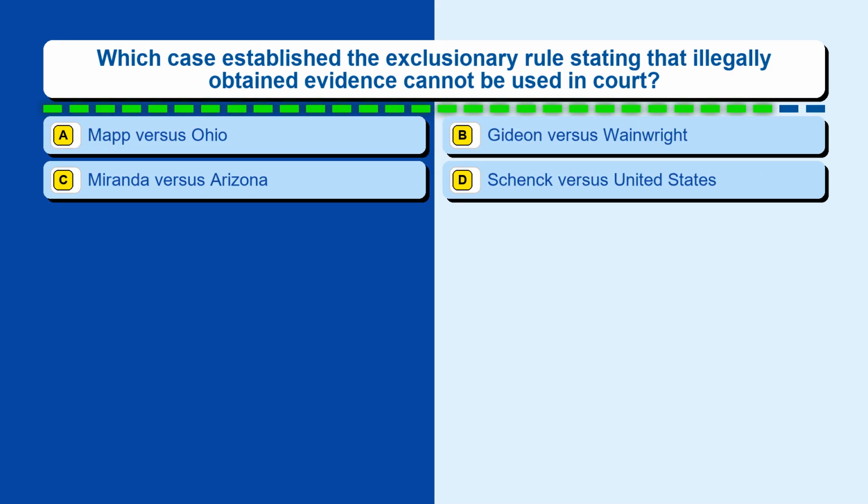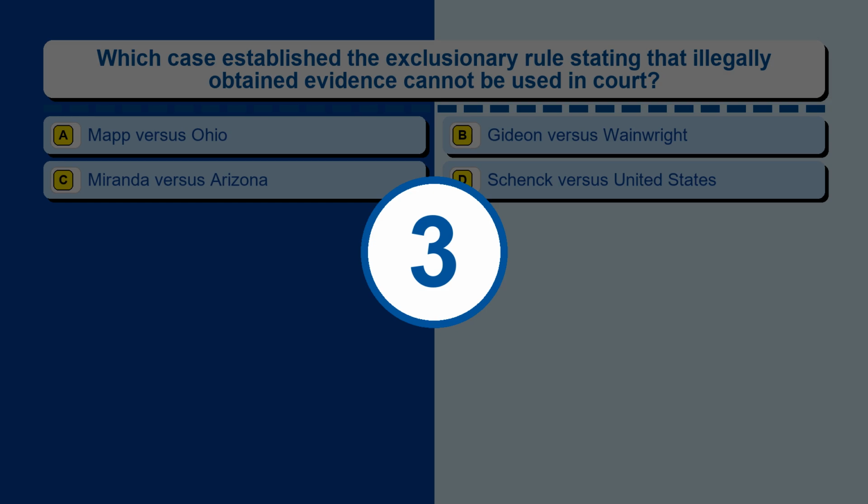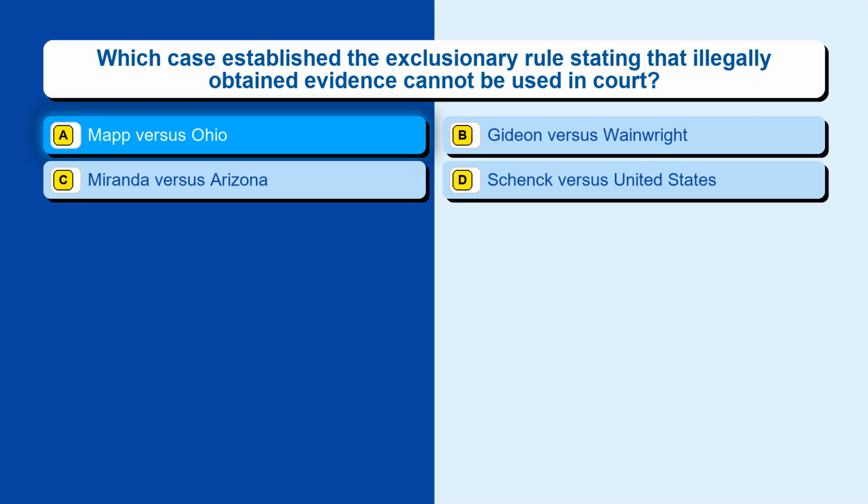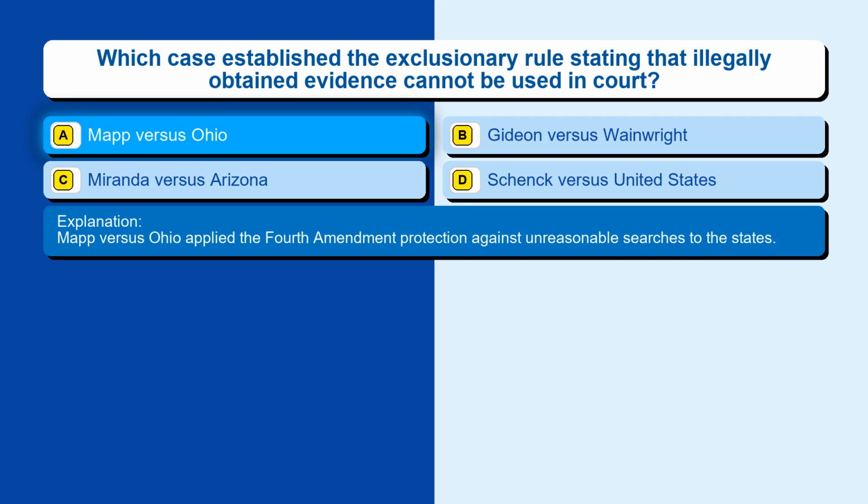Question 57. Which case established the exclusionary rule stating that illegally obtained evidence cannot be used in court? Option A, Mapp v. Ohio. Option B, Gideon v. Wainwright. Option C, Miranda v. Arizona. Option D, Schenck v. United States. The correct answer is option A, Mapp v. Ohio. Mapp v. Ohio applied the Fourth Amendment protection against unreasonable searches to the states.